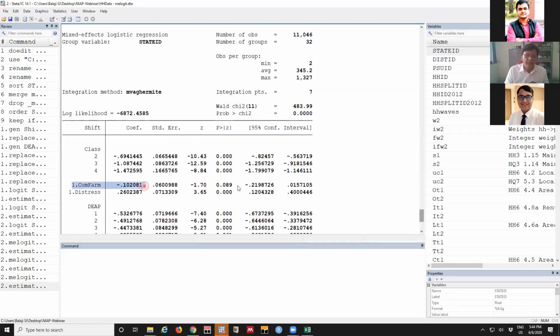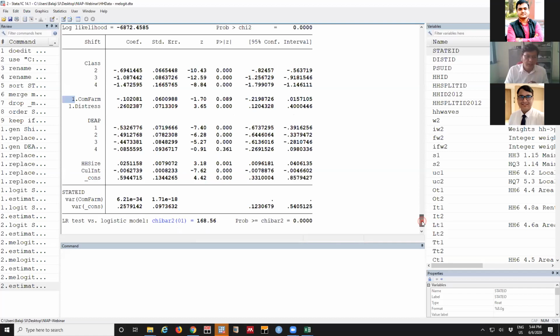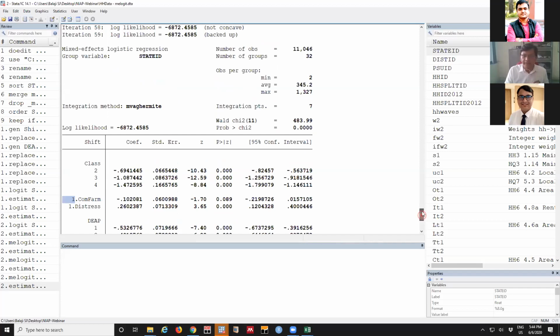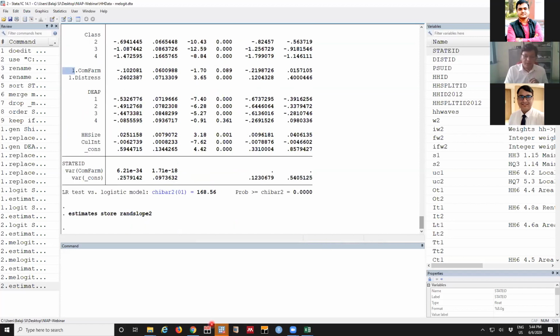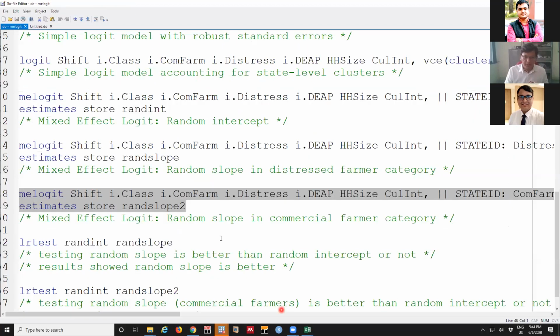So now this has turned again at 8% with the negative sign. And here, what do we see for the commercial farmers' characteristics? That will be slightly different from the distress farmers' characteristics. So this is the way of proceeding with the mixed effect model.